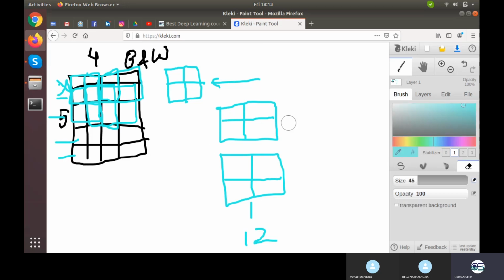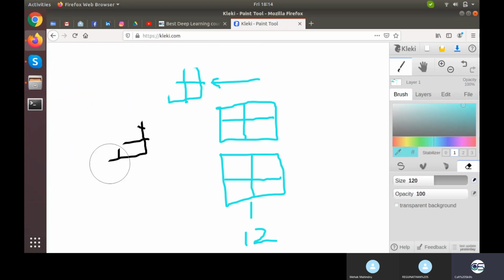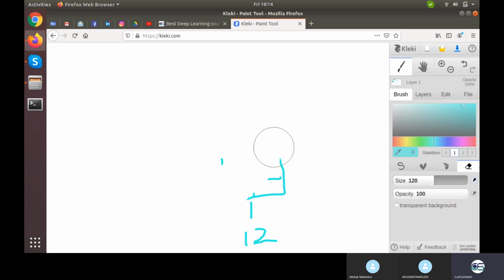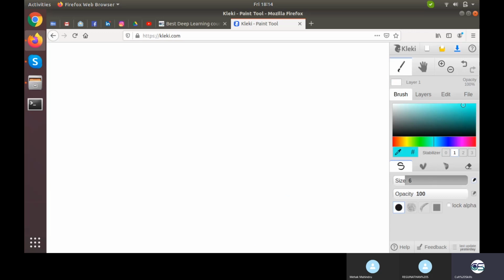Right now I'm going to repeat the entire thing we have actually done. We basically have two things, our image and a kernel. Let's draw the things again so that it will be clear to you what I am actually going to do. I would be having an image of some shape.